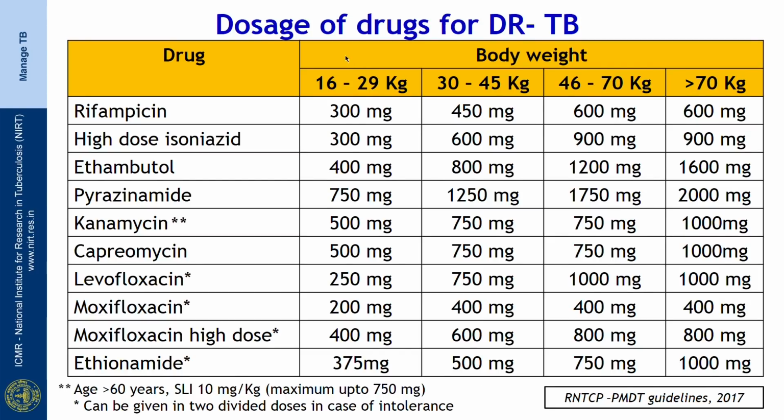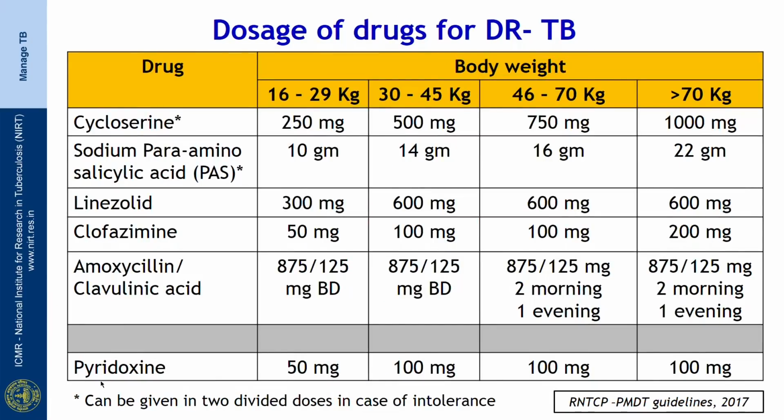So, there are 4 different weight bands based on which the drug dosage is available: 16 to 29 kilogram, 30 to 45 kilogram, 46 to 70 kilogram and more than 70 kilogram. So, based on the weight band, the dosage of the drugs will vary. In case of second line injectable, if the patient is aged more than 60 years, the second line injectable should be 10 milligram per kilogram daily to a maximum of about 750 milligram. Drugs like levofloxacin, moxifloxacin and moxi high dose, ethionamide can be given in 2 divided doses in case of intolerance.